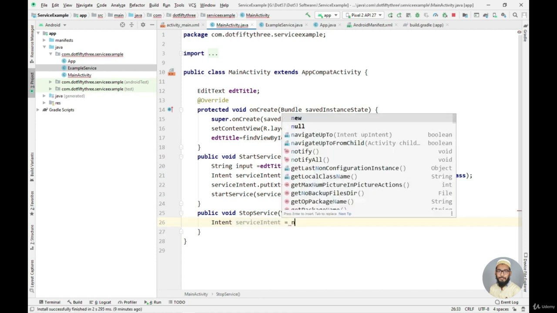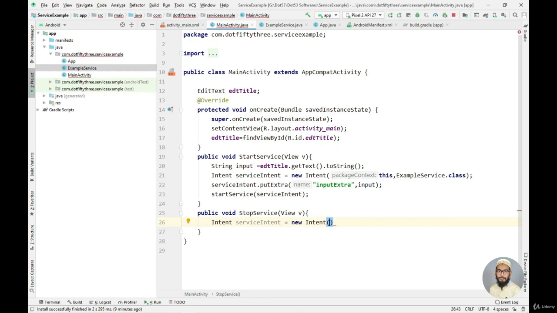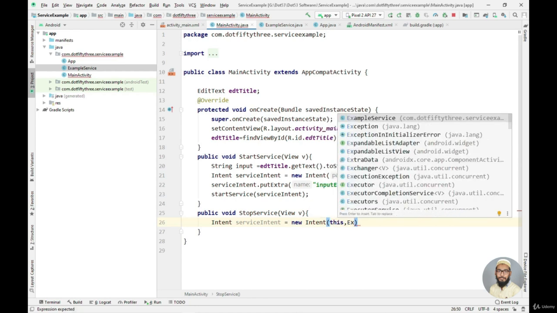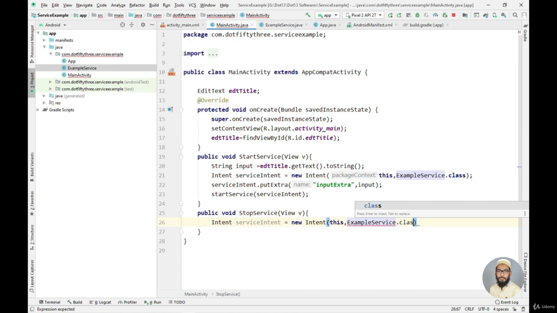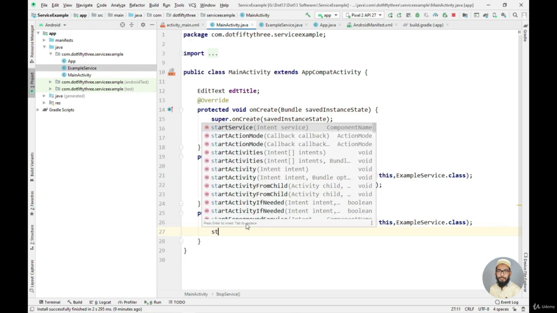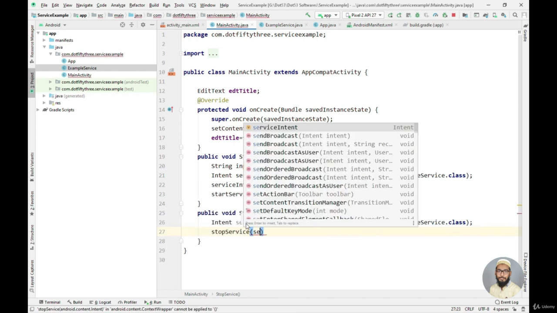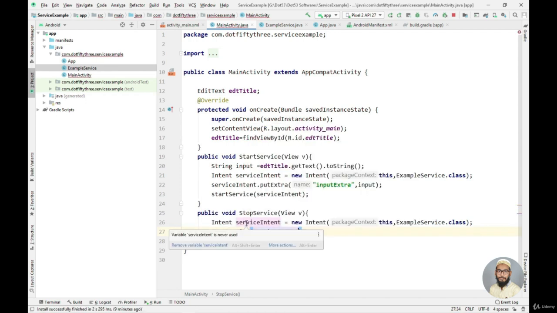Now let's just say new intent. Now I need to pass the context and the example service class here, dot class. Okay, now let's just put the semicolon at the end, and then I just need to call the stop service method. So I can just simply say stop service, and I will pass the intent object here, and in this way I can stop a service.